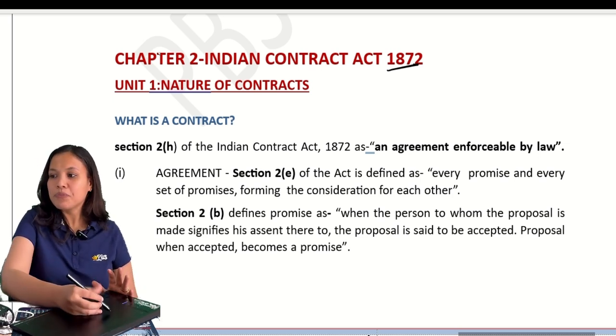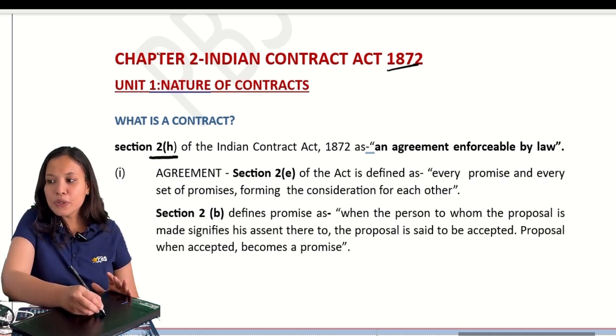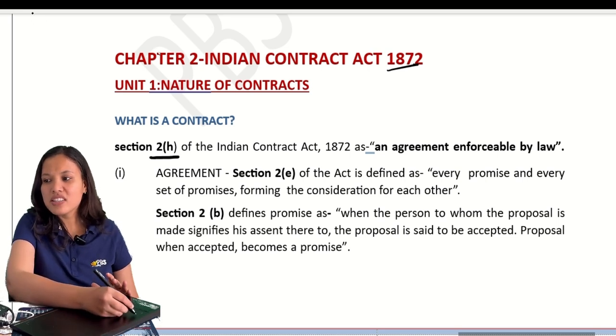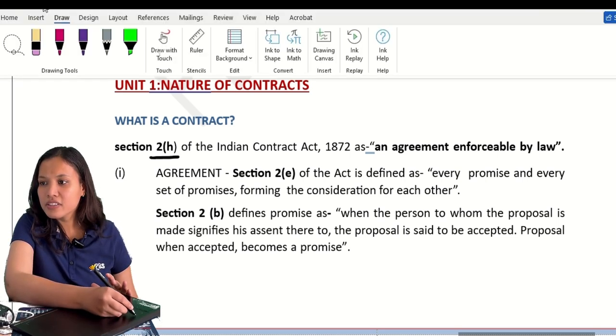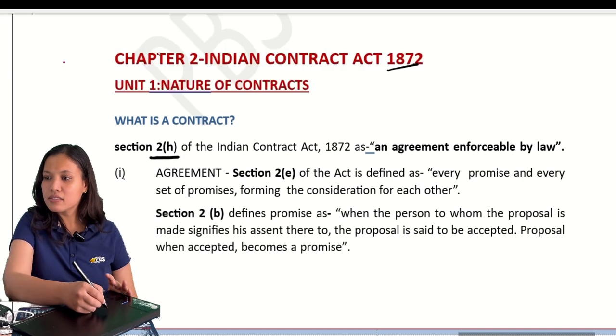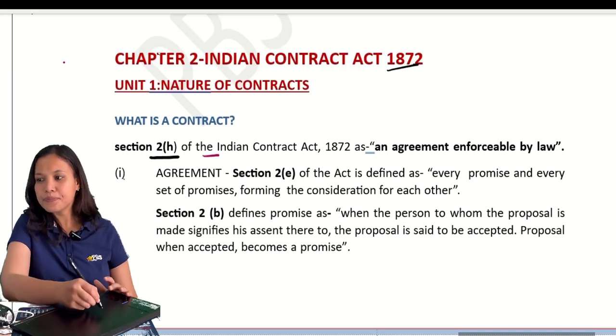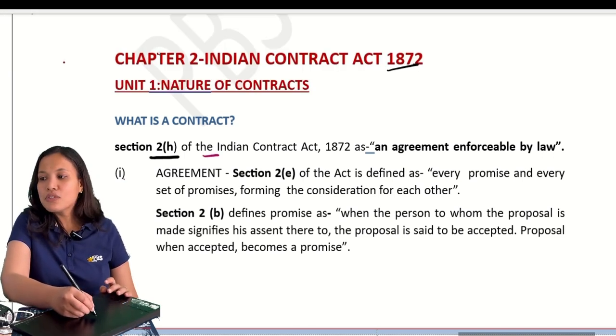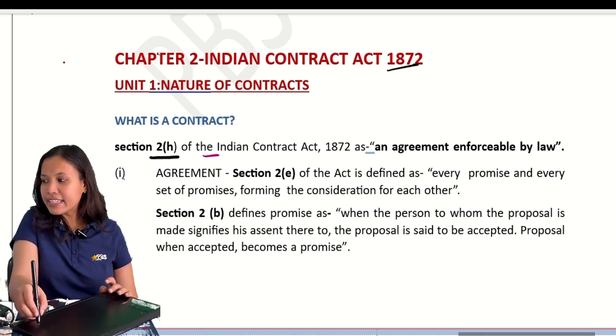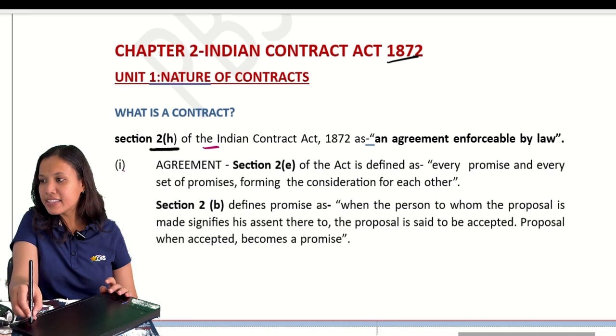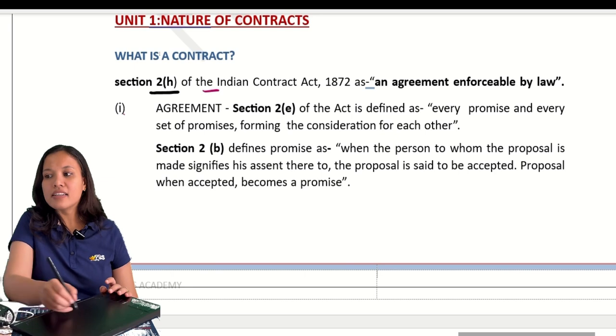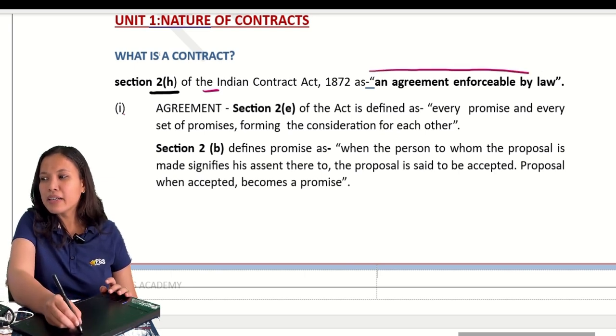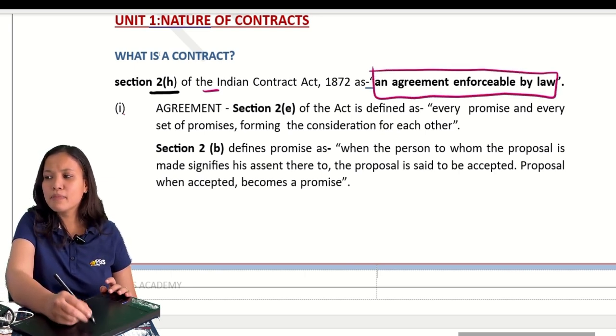Now, according to section 2H, let me change the color. This color is not very good. Pink. So 2H of the Indian Contract Act defines contract as an agreement enforceable by law. See, very simple definition.